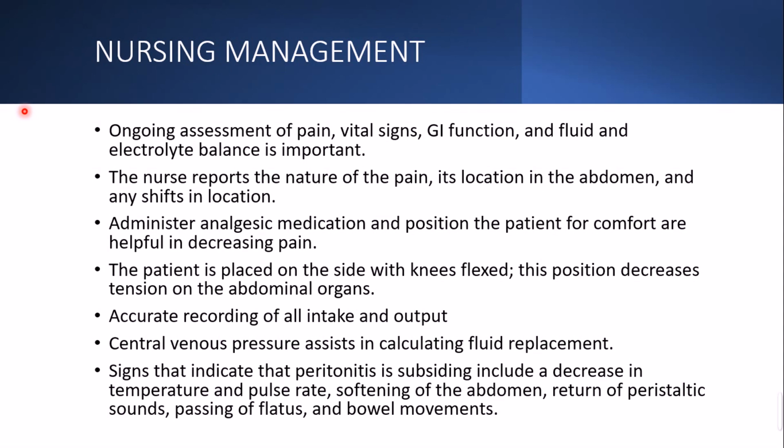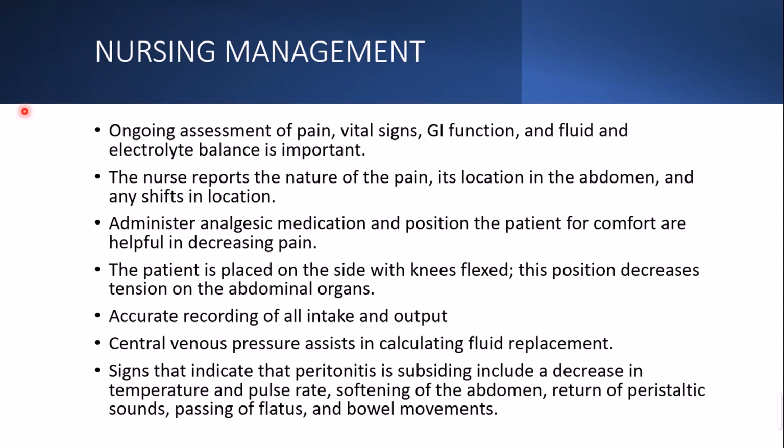So as a nurse you need to report to the doctor immediately, administer analgesic to the patient, and give them different positions for easing their comfort. The patient is also placed on the side with the knees flexed. Why are we giving this flexed knees position? Because it will decrease the tension in the abdominal organs, which we do not want.